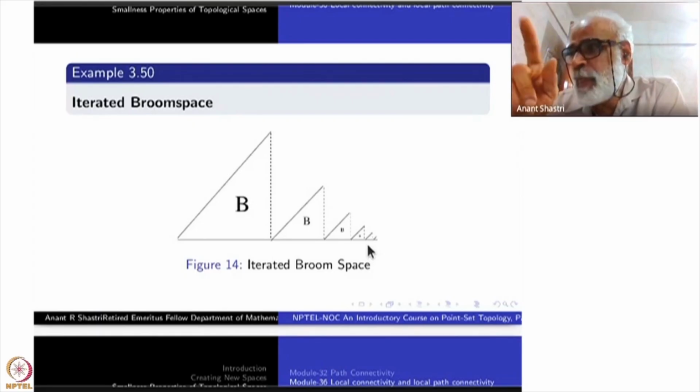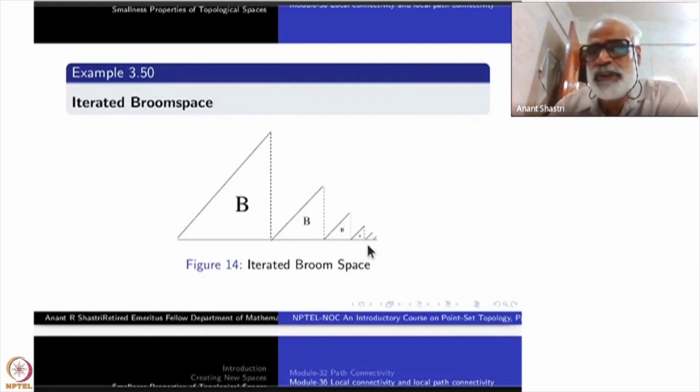It's a neighborhood because a smaller open subset will be there. A smaller open subset will be there which is not connected. But this is connected and it is contained in the original neighborhood. Therefore, this is weakly locally connected at this point. Okay, and not locally connected.